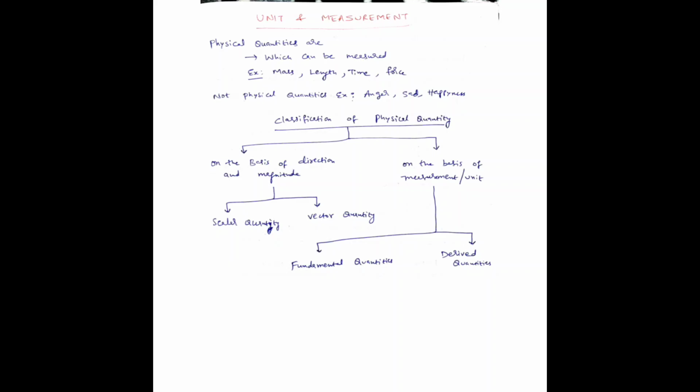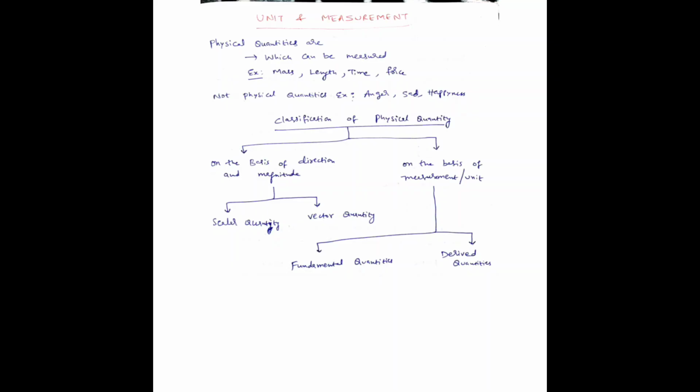The things which can be measured, we can call them physical quantities, and not physical quantities are things like anger, sadness, happiness, all the feelings we have, the things which we cannot measure, they are considered as not physical quantities.